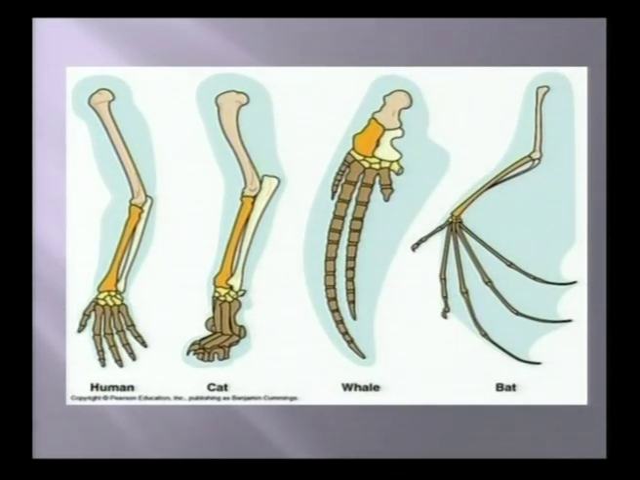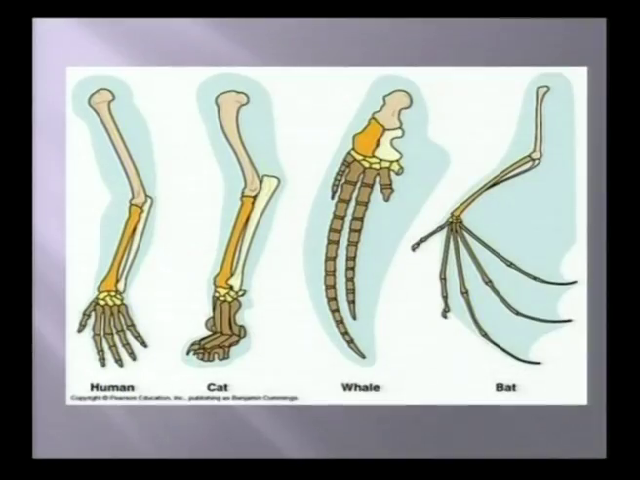Friends, if you observe this, what is this? Yes, this is the structure of the hand of a human being. Next, what is this? Yes, this is the cat. Okay friends, this is the whale, this is the bat. Friends, if you just observe here, there are different figures, but they have similar structures, while their functions are different.